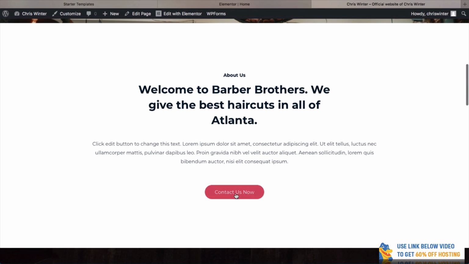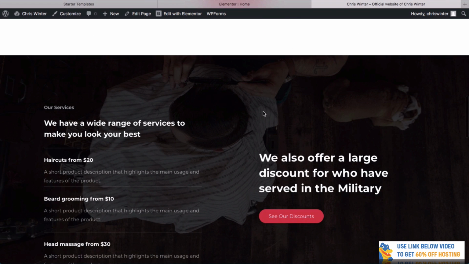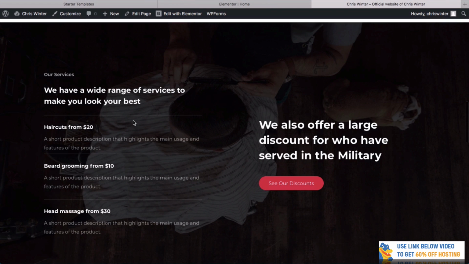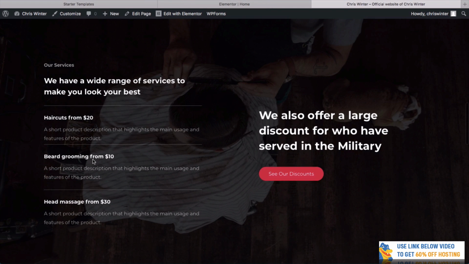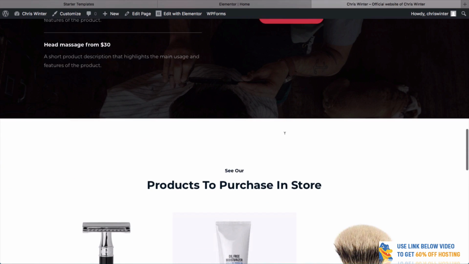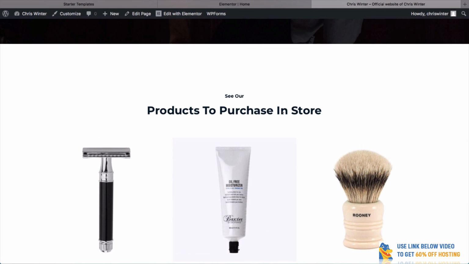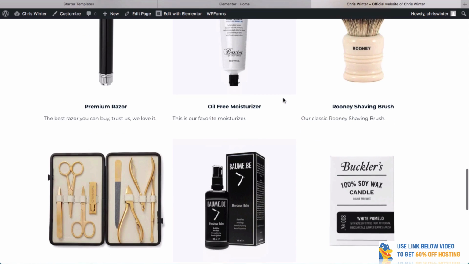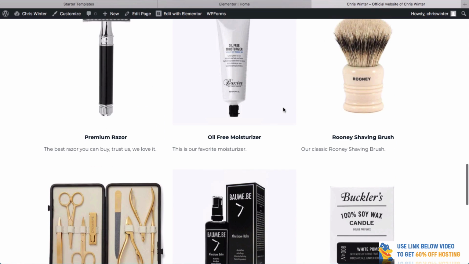A nice little introduction with a button here. I love this section here with our services. You can see that they've got the haircuts, the beard grooming, and the head massage. Then also offering the military discount. And then if we scroll down now, we're going to start making some money and really informing people that we have these products in store. This looks really, really good.